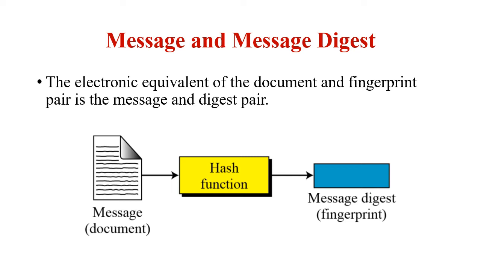The two pairs, document and fingerprint, or message and message digest, are similar with some differences. The document and the fingerprint are physically linked together, whereas the message and the message digest can be unlinked, or sent separately. Most importantly, the message digest needs to be safe from change. The hash function we are using here is a one-way function: from the message we can generate a message digest, but we cannot regenerate the message from the message digest. So this is a one-way function.